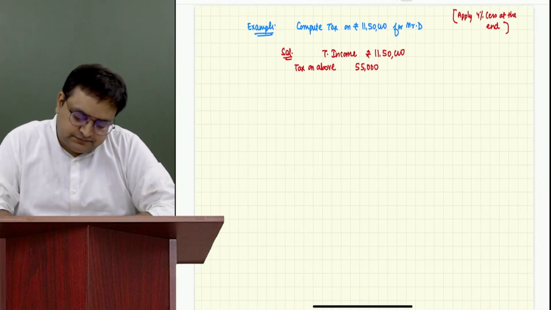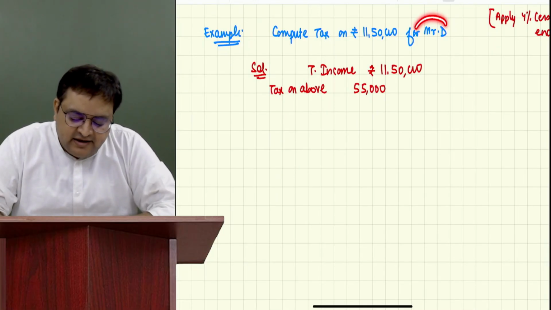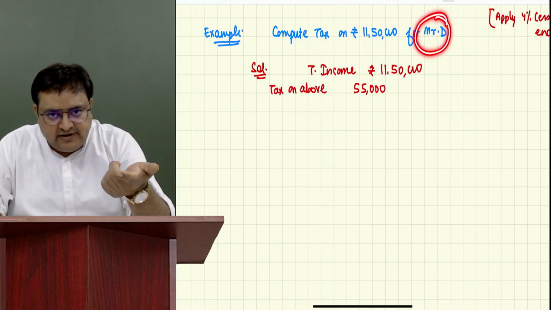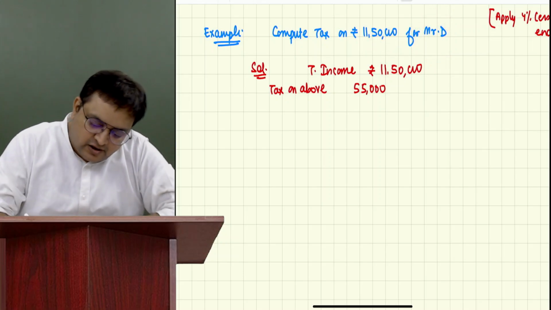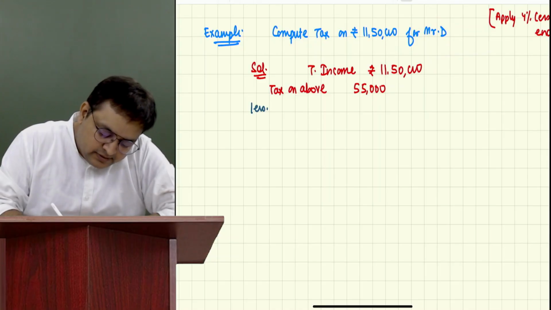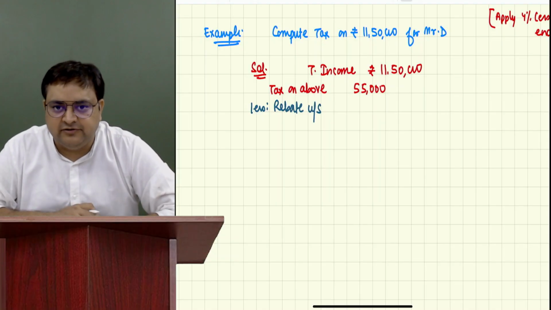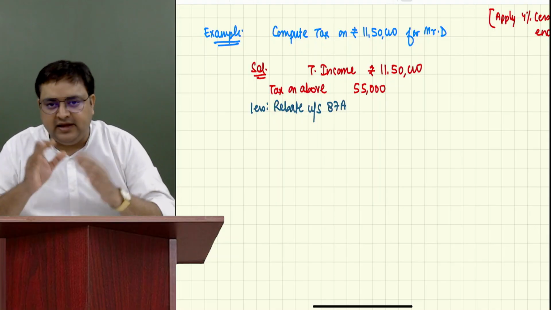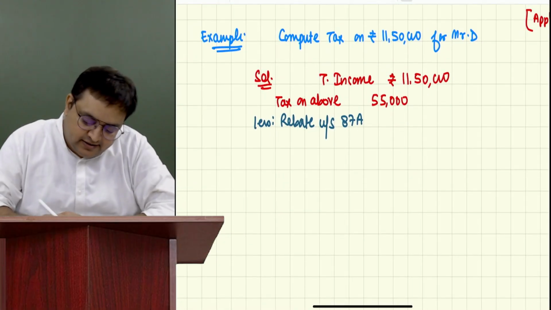Okay. Now, total income is 11,50,000, tax on above is 55,000. Now please tell me, is this person eligible for rebate? Who is eligible for rebate? First, individual, resident, and the income is not exceeding 12 lakh. Yes, so he is eligible for rebate. So now you will say less rebate. Please write the section number. U/S means under section. You can write the same way in examination also. Under section 87 capital A. It's not small a, it's capital A. A is not in bracket. Rebate 87A.